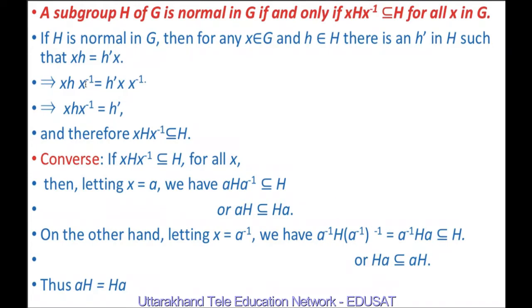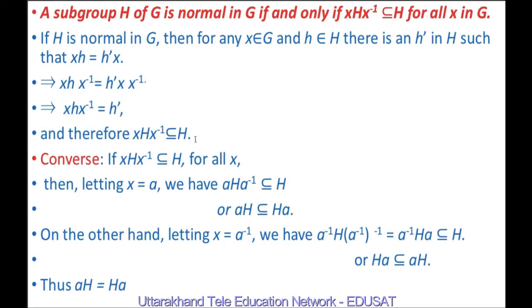If we post-multiply both sides by x^{-1}, we get xhx^{-1} equal to h'xx^{-1}. But xx^{-1} is equal to the identity element because x and x^{-1} are elements of G and G is a group. And h' times e is h'. So xhx^{-1} is equal to h'. Therefore, xHx^{-1} is a subset of H.